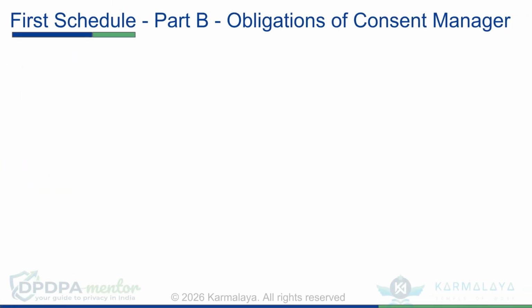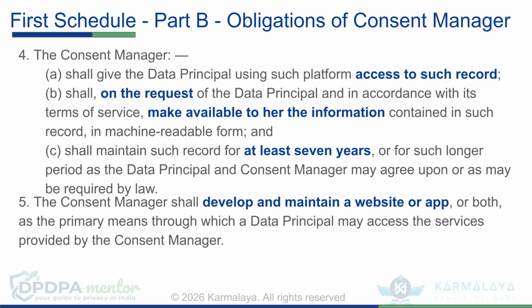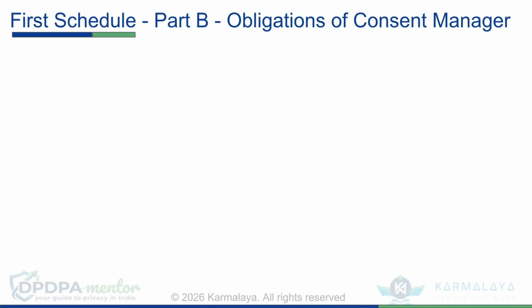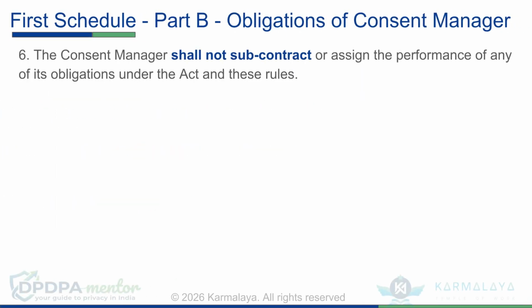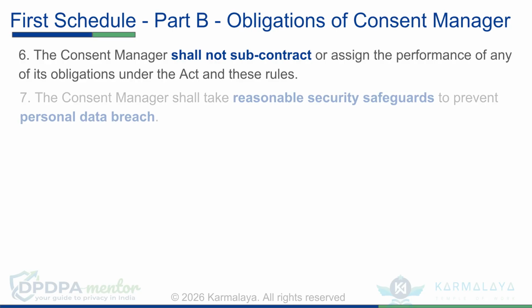The consent manager must provide the data principal access to their consent record and, upon request, make the information available in a machine-readable form. This record must be maintained for at least 7 years. They must also develop and maintain a website or app as the primary means for data principals to access their services. Additional obligations include not subcontracting their duties and implementing reasonable security safeguards against personal data breaches.